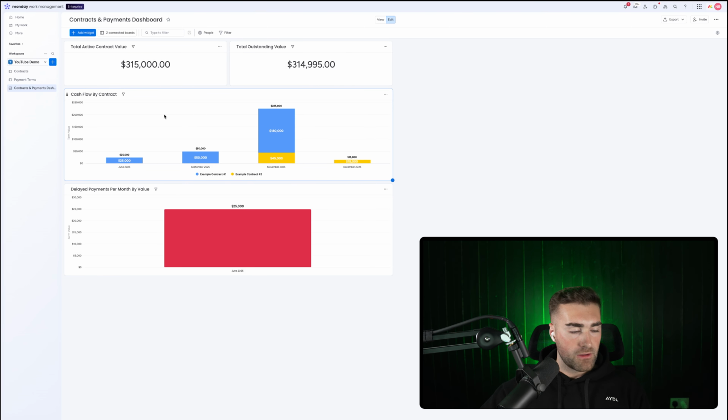So hopefully that all makes sense. This obviously can become way more advanced when you start looking at connecting your payment terms with your phases, and then you have an invoicing board, which is entirely separate as well. But this is the bare bones. Hopefully it gives you an idea as to what is possible.